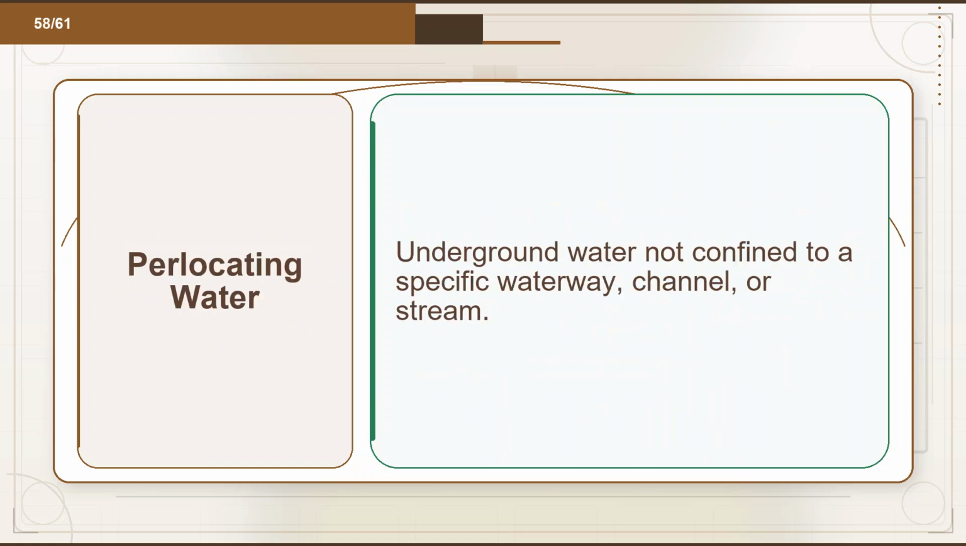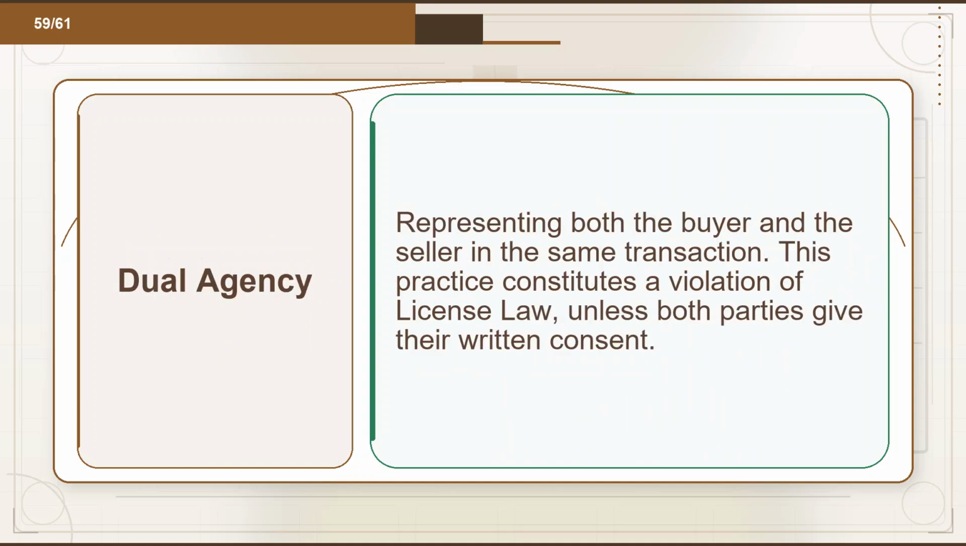Flashcard 58. Term: percolating water. Definition: underground water not confined to a specific waterway, channel, or stream. Flashcard 59. Term: dual agency. Definition: representing both the buyer and the seller in the same transaction. This practice constitutes a violation of license law, unless both parties give their written consent.